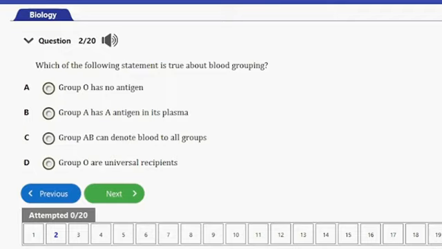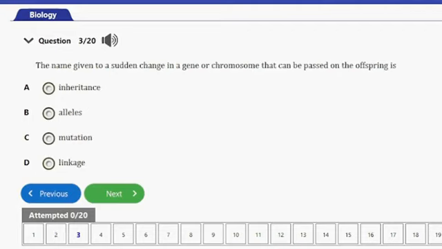Blood group O has neither A nor B antigens on the surface of the blood, but actually has both antibodies in the blood plasma. So that's why they are universal donors. They can donate to any blood group and not receive from most of them. So that's it for that question. Let's consider the next question.